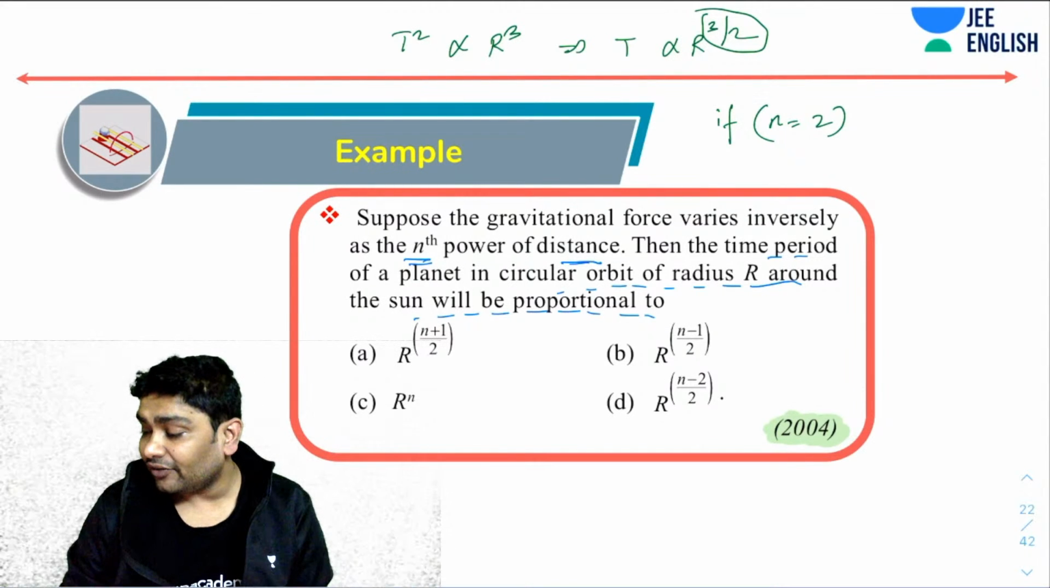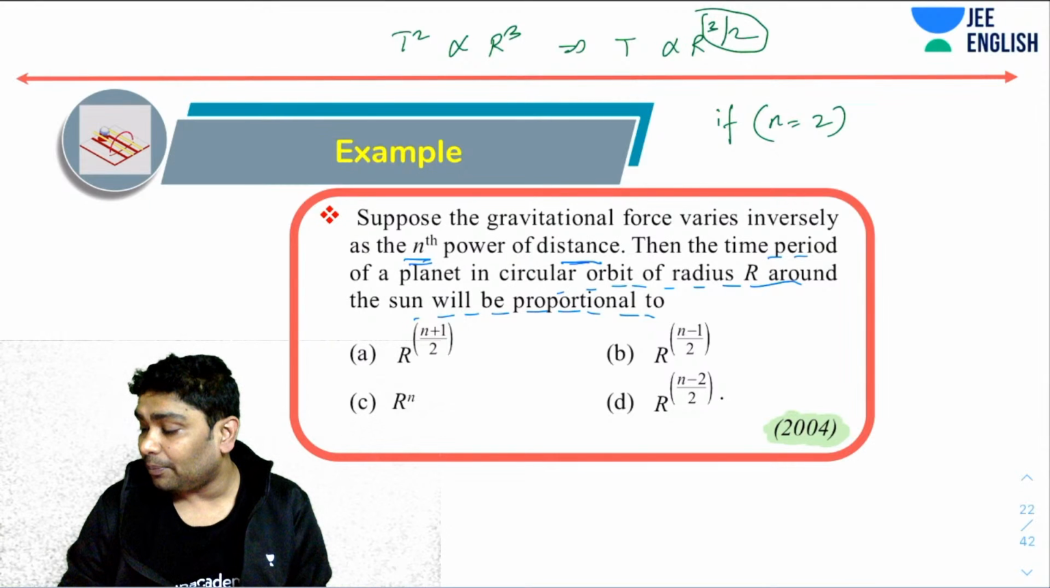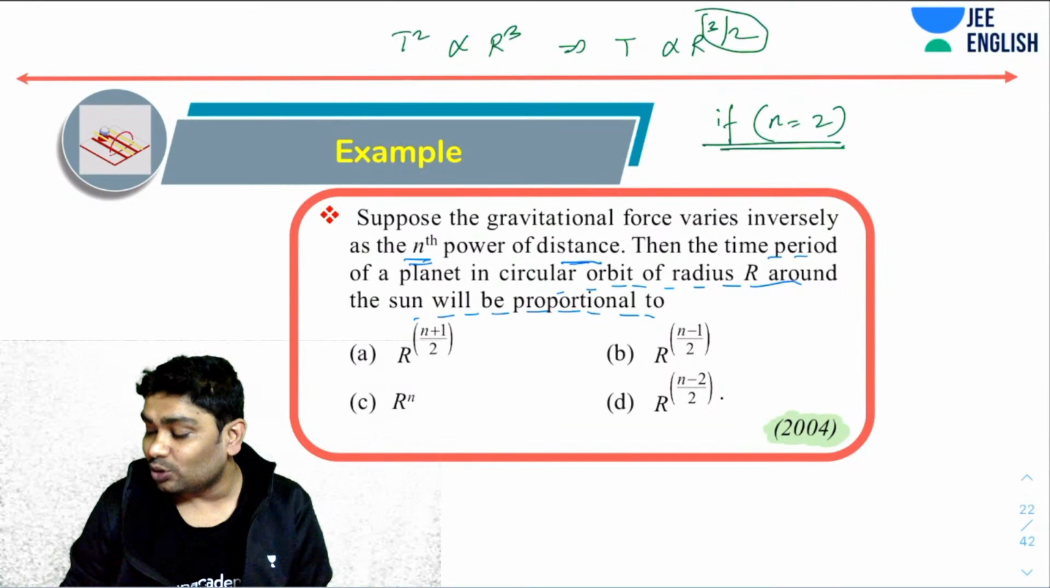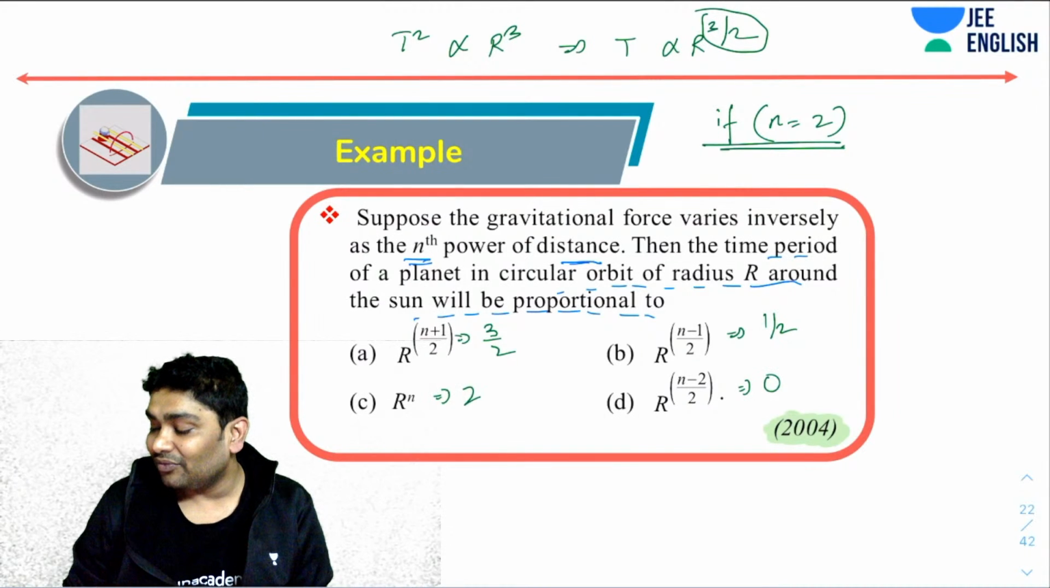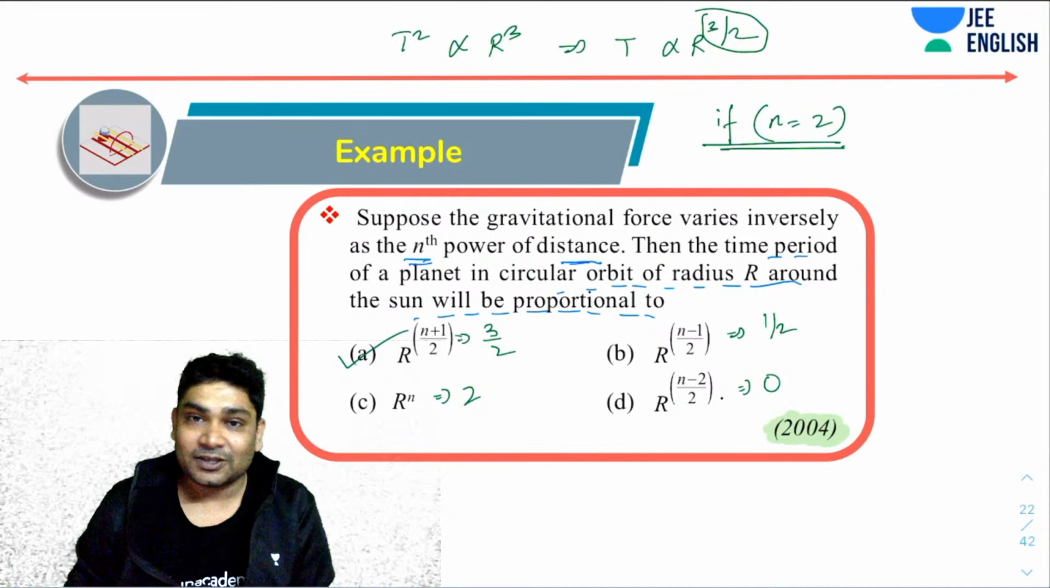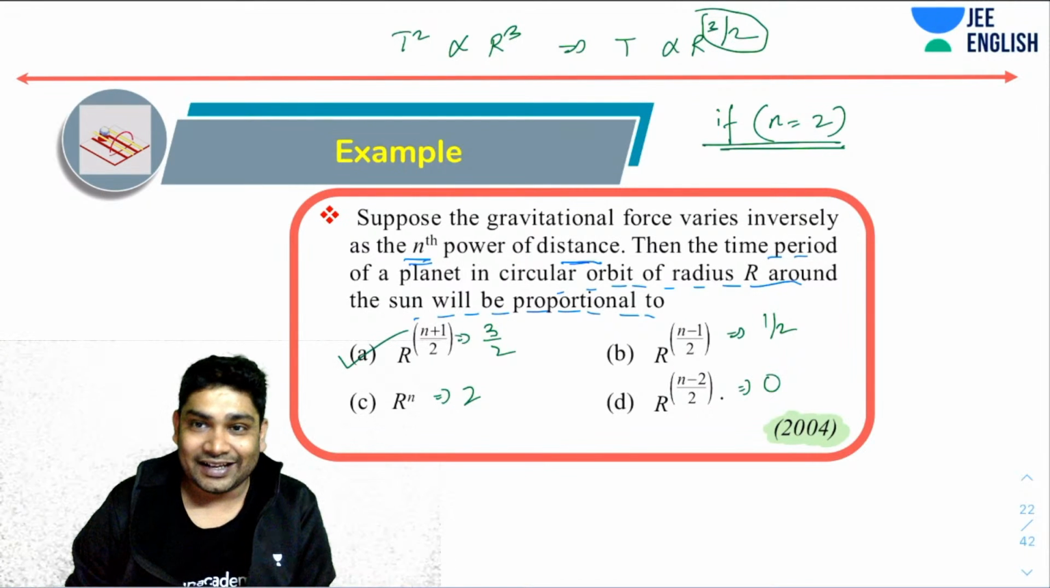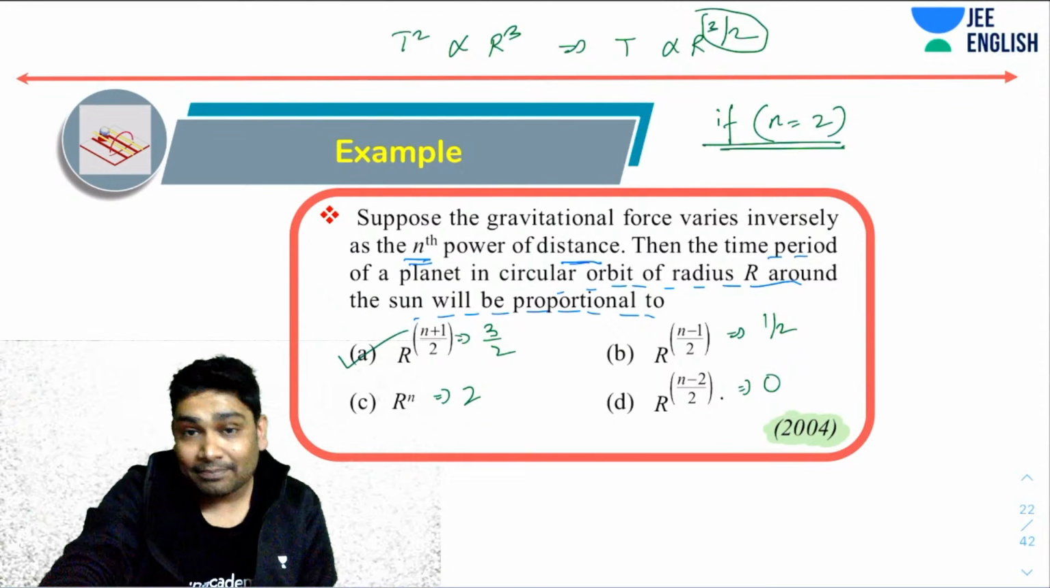Again, something like this. Here, if n equals 2, the power is 3 by 2. So substitute n equals 2. For n equals 2, this is coming out to be 3 by 2. For n equals 2, this is coming out to be 1 by 2. For n equals 2, this is coming out to be 0. This is coming out to be 2. So the only answer is this. Now, without even solving, I can say the answer for this is A.